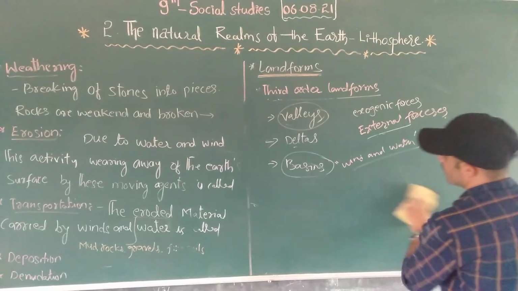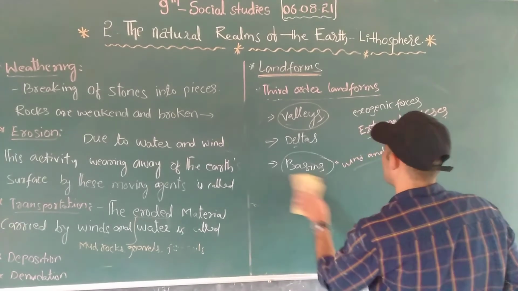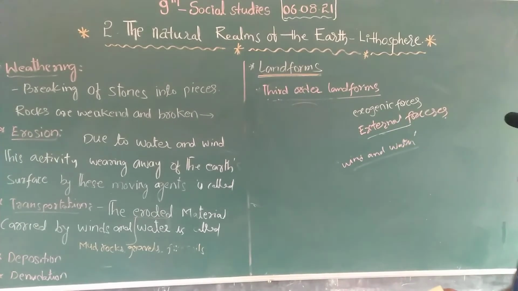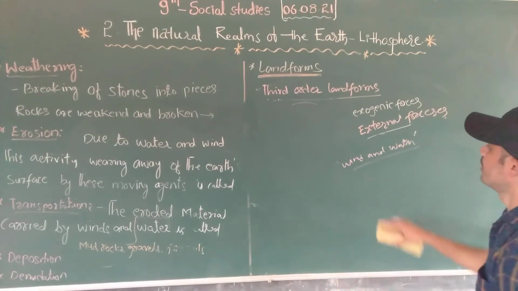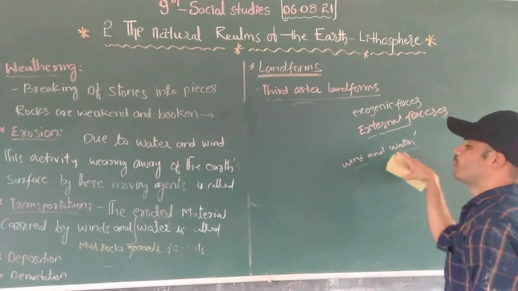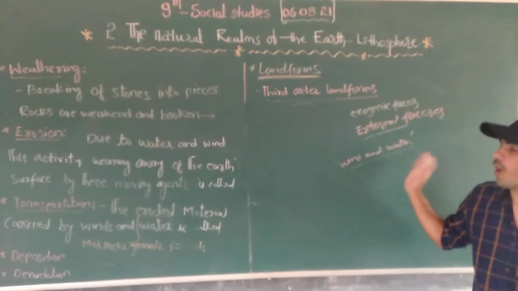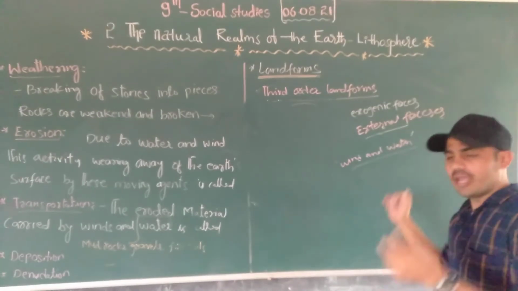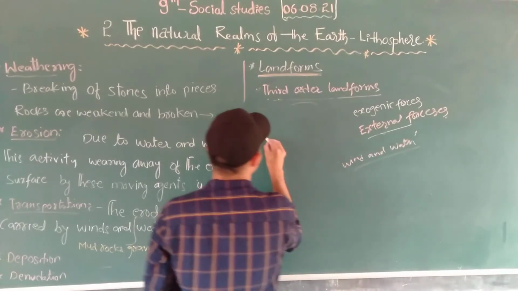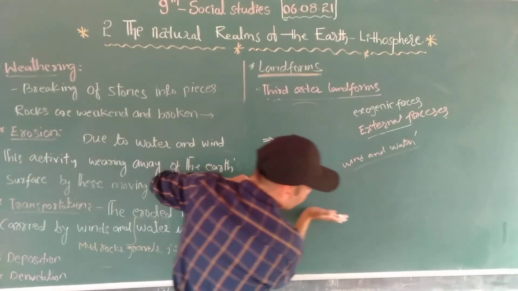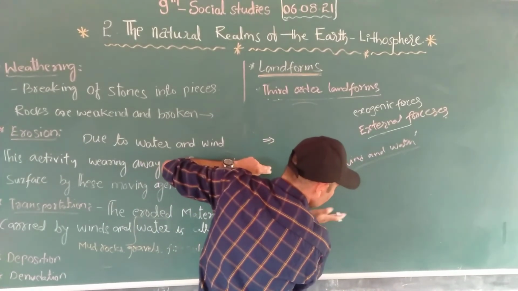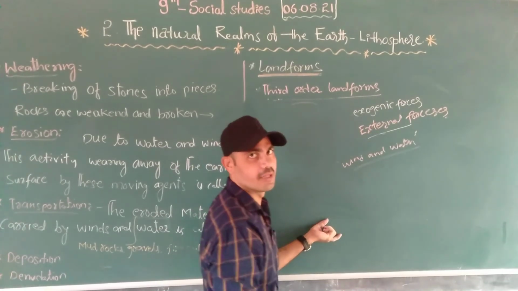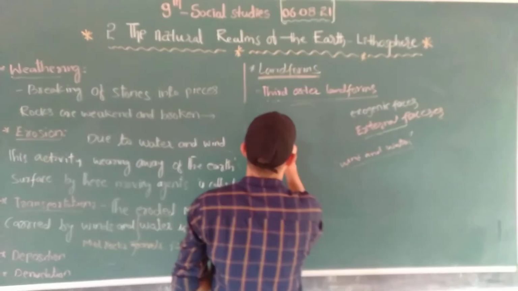So first order landform forms in the ocean and continent. Second order landform forms by the internal forces of the earth, and third order landform forms by the external forces of the earth. Mainly these are the wind and the water. Due to this wind and water, the landforms will be formed. When they carry the water, the force carries the gravels, scales, all those things. Then they form deltas. Then they form valleys.